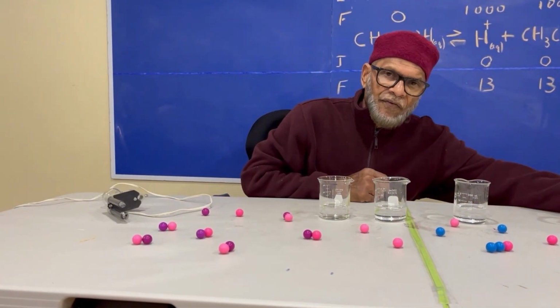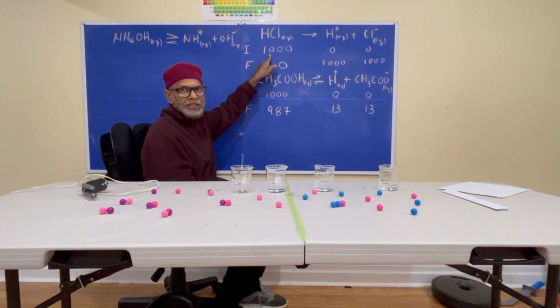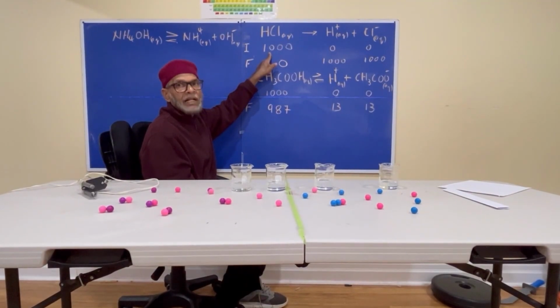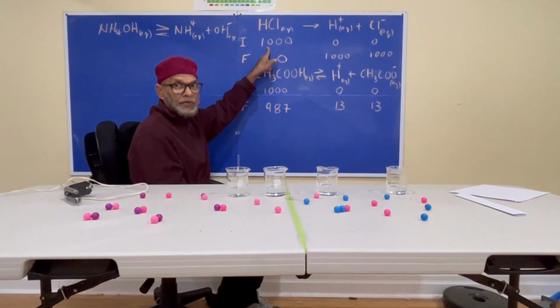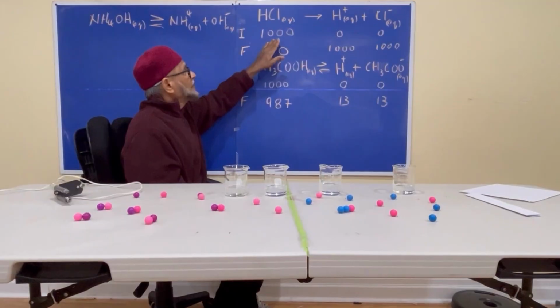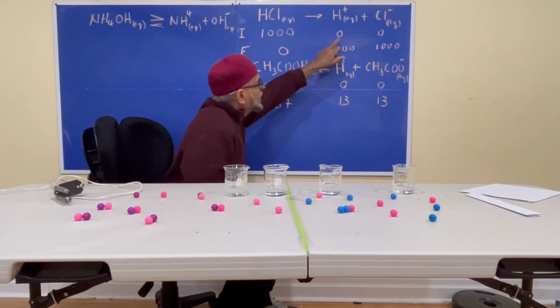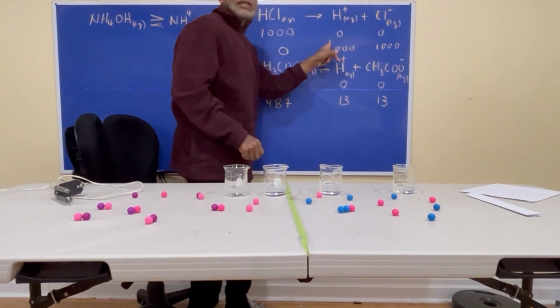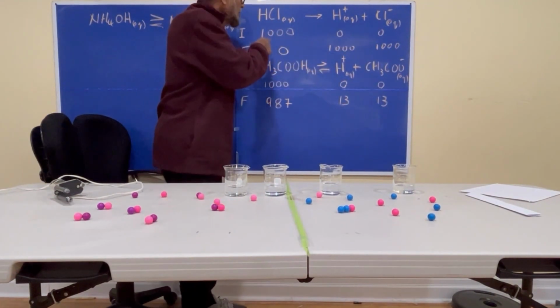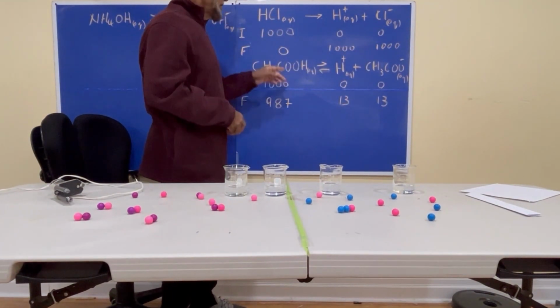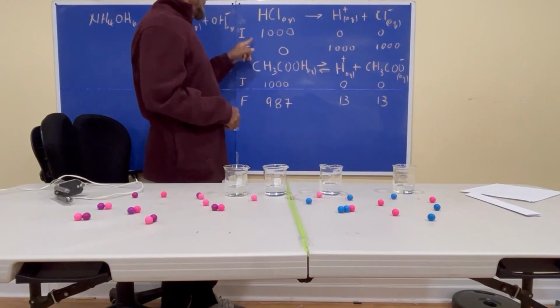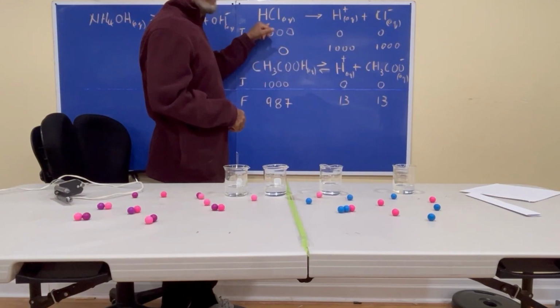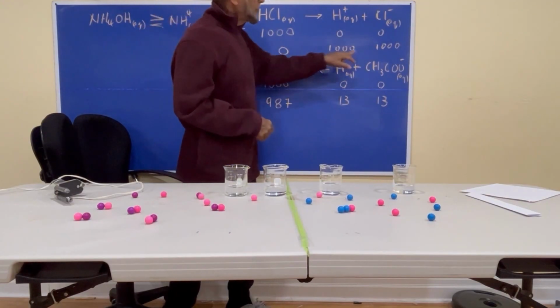So these are some figures here that I want to show you. Look, if I had 1,000 molecules of hydrogen chloride, it's called hydrogen chloride before it ionizes. If you had that, I have zero chloride and hydrogen ions initially. But the moment you dissolve that in water, look what happens. That's initial. Finally, you'll have zero molecules there, but all will be in the form of ions.